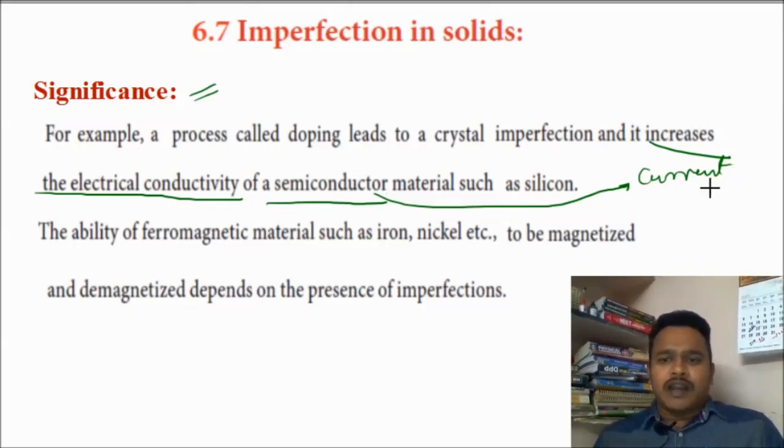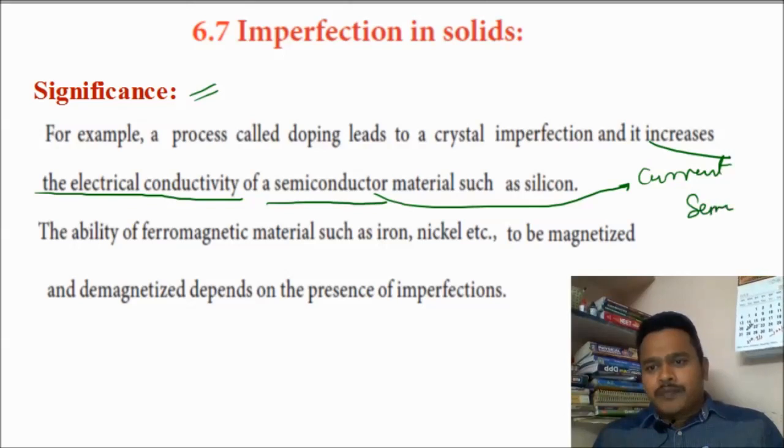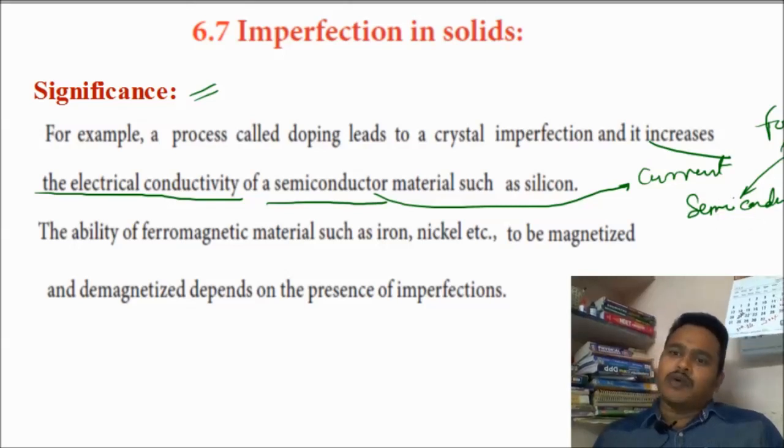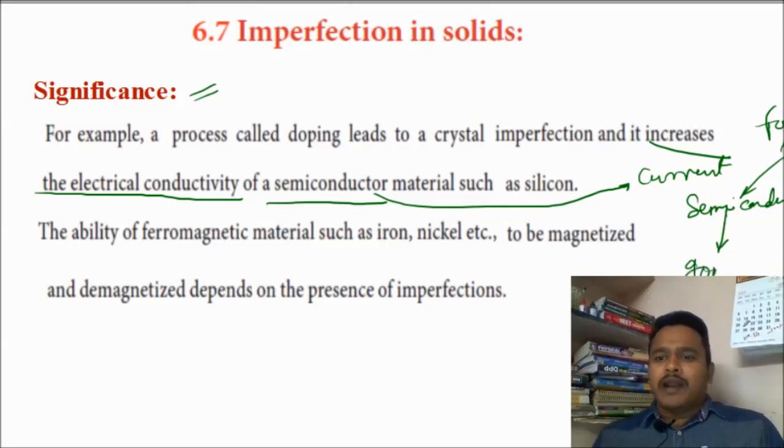For the semiconductor, you add some foreign species. That is what doping is. Some other species you add, and after this it acts like a better conductor than before.